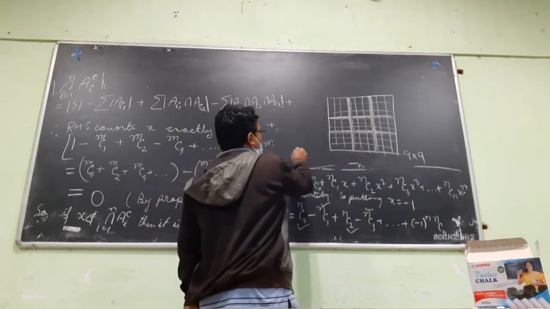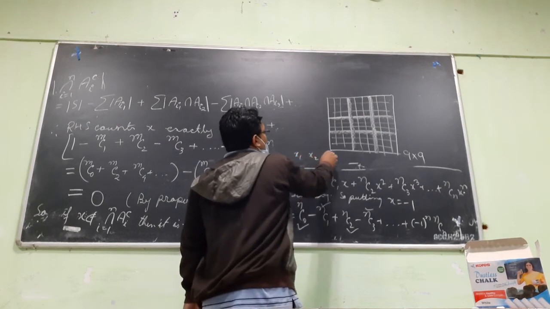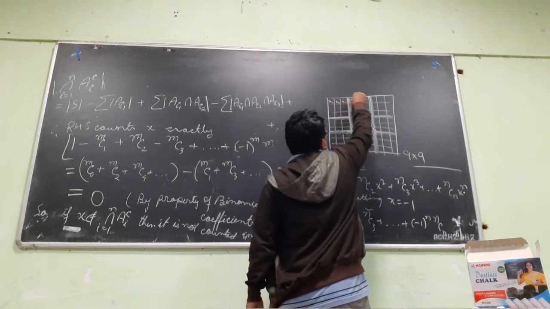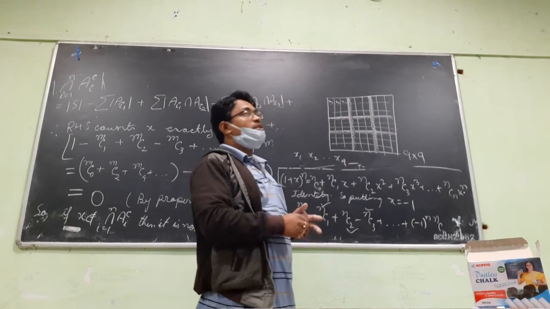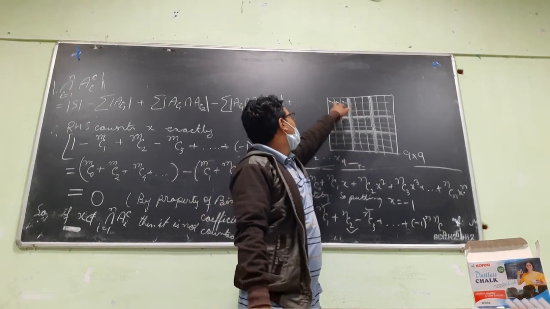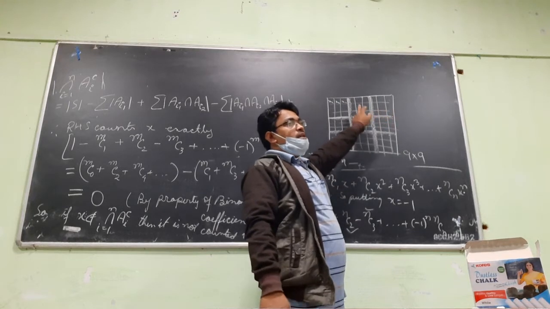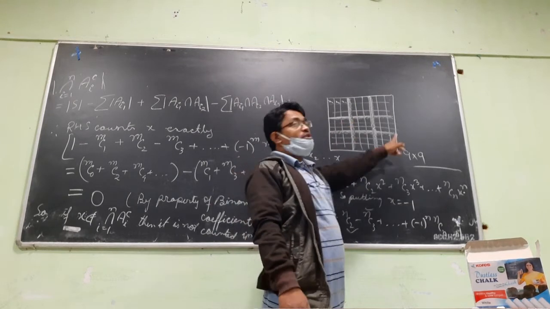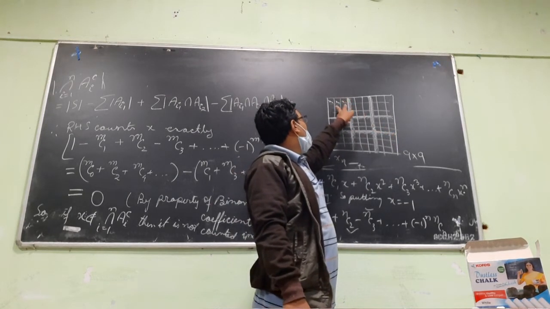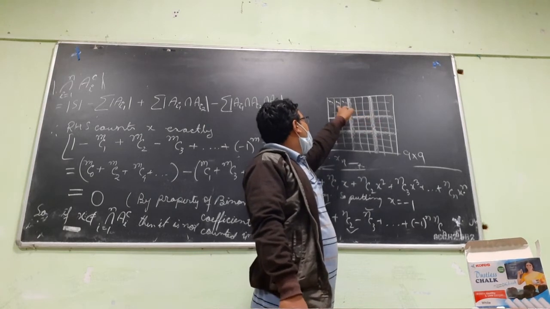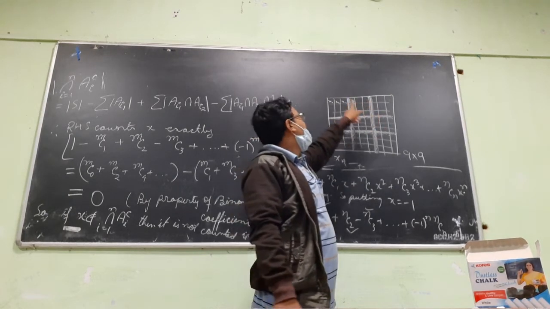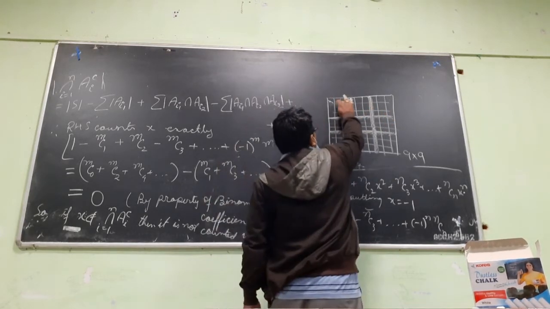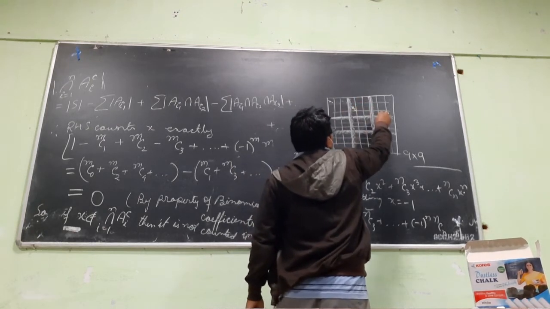Okay, so 9 objects are given to you, say x1, x2, up to x9. One way of arranging is this: x1, x2, x3, but that doesn't satisfy the condition, because on the same row you have all the elements. Something like this is allowed: x1 x2 x3.